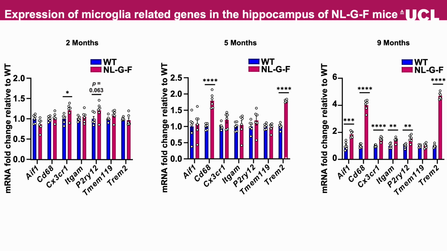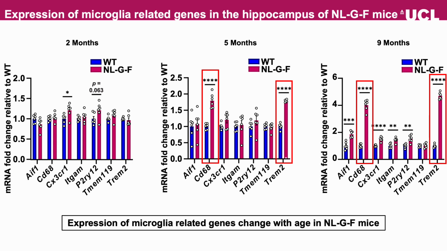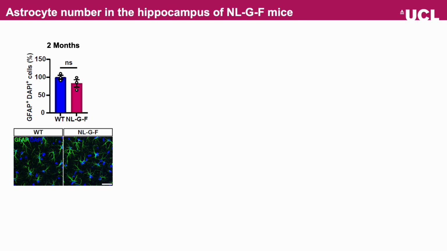At the molecular level, we found several microglia-related genes change with age in NL-G-F mice. Notably, CD68, a phagocytic microglial marker, and Trem2 were significantly upregulated from 5 months onwards in NL-G-F mice.